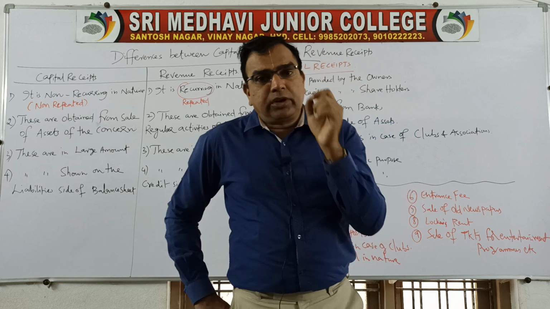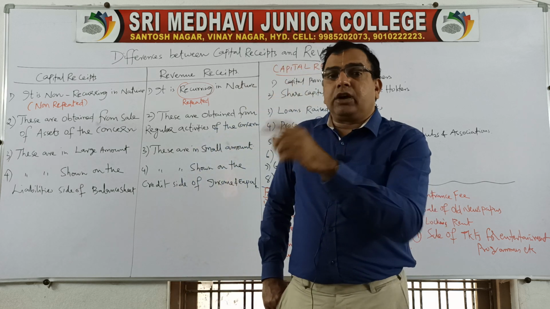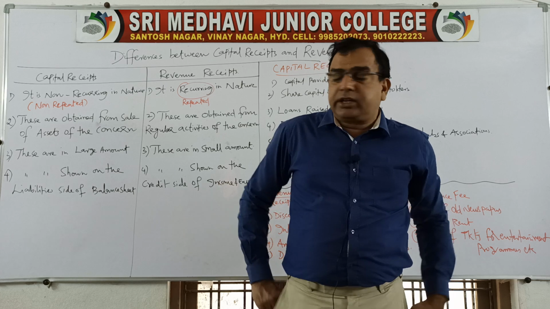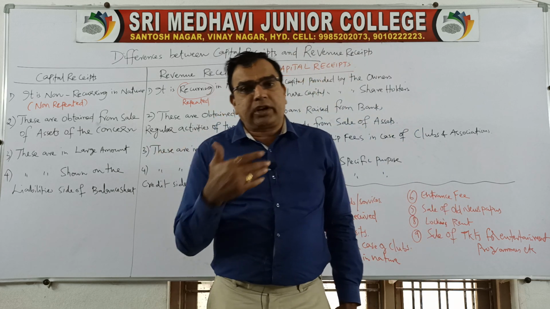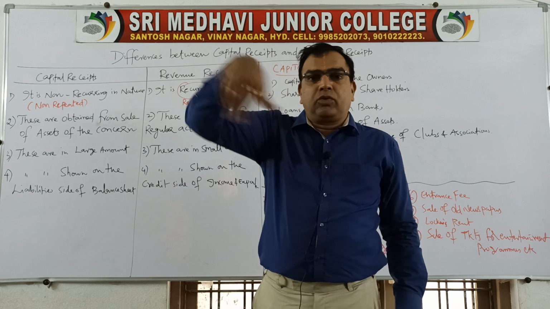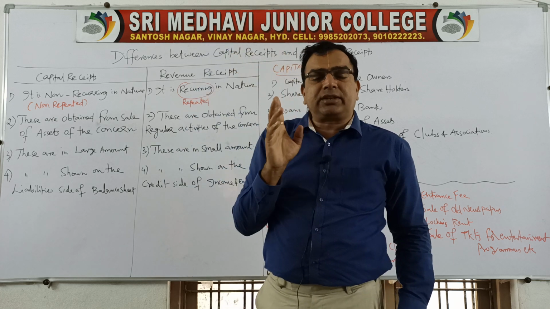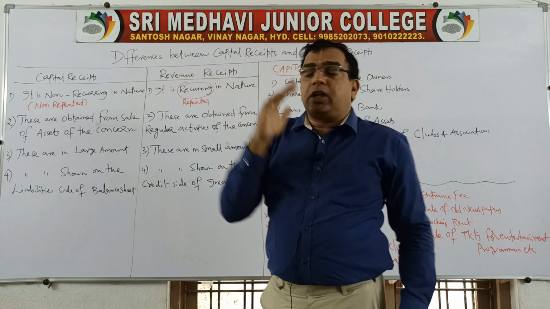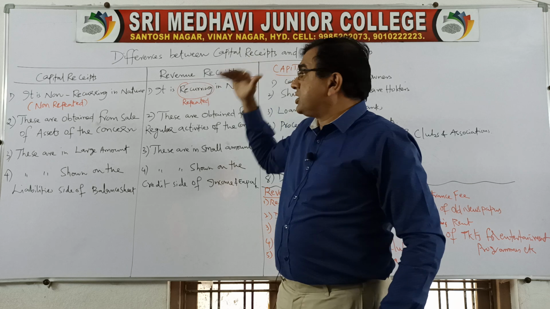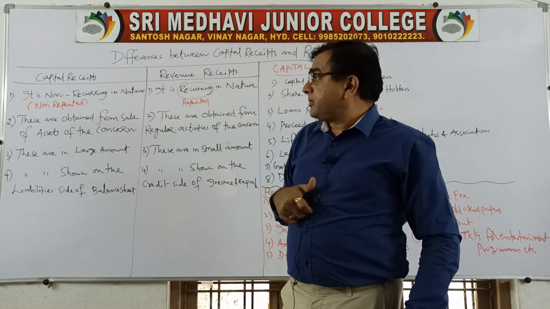Whereas the amount received by the college by selling furniture is the capital receipt, because we cannot sell furniture every day, we cannot sell furniture every month. Whatever old furniture we have got, we can sell only once. Clear? So that is the reason capital receipt is non-recurring in nature, revenue receipt is recurring in nature.